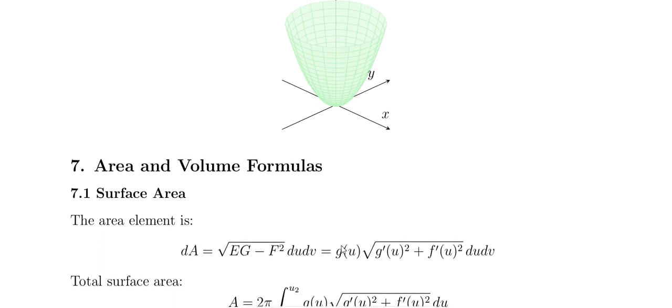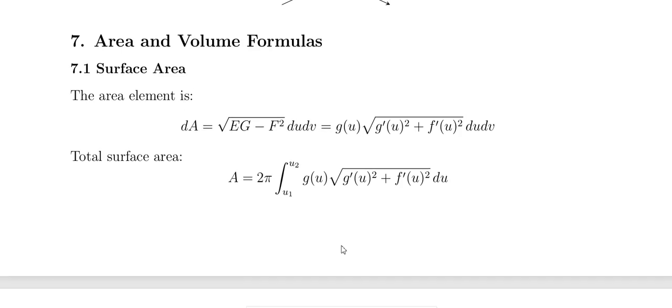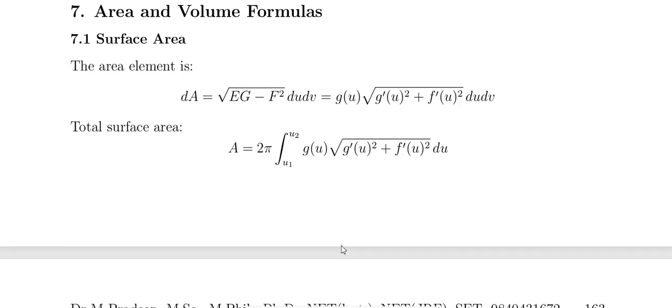This is the area and volume formula. Surface area, the area element is dA equals root of EG minus F squared du dv. When you substitute here we get this one. So the surface area, if you look, is 2 pi integral from u1 to u2 of dA, that is what we put here.